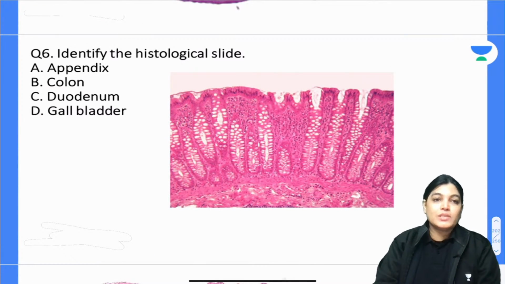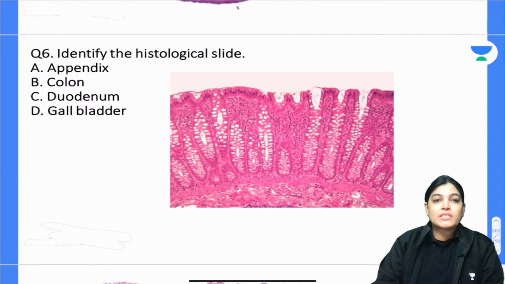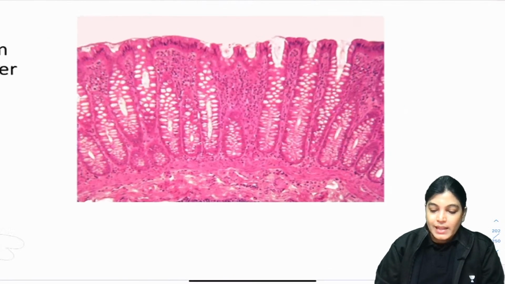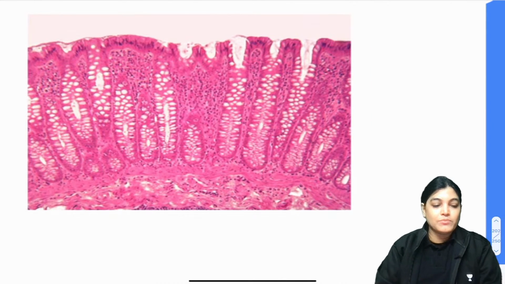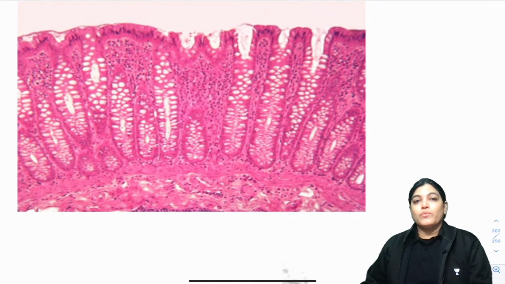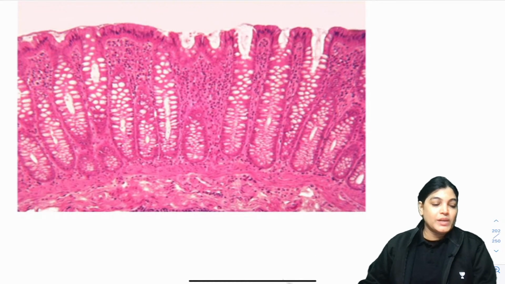Identify the histological slide, whether it is a slide of appendix, colon, duodenum or gallbladder. So options are appendix, colon, duodenum, gallbladder. If you want, I will slightly enlarge this diagram. I have enlarged it so that you can identify it, because one key feature is present here which will help you understand the correct answer. Now you can give me the answer.